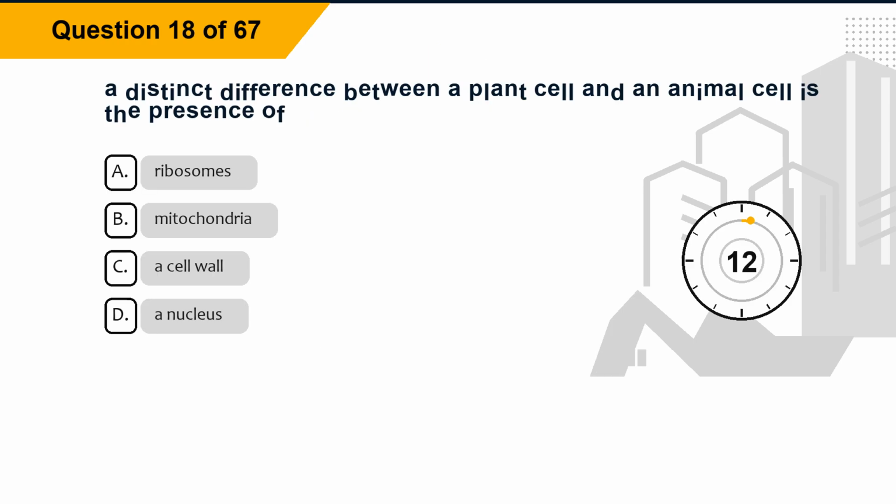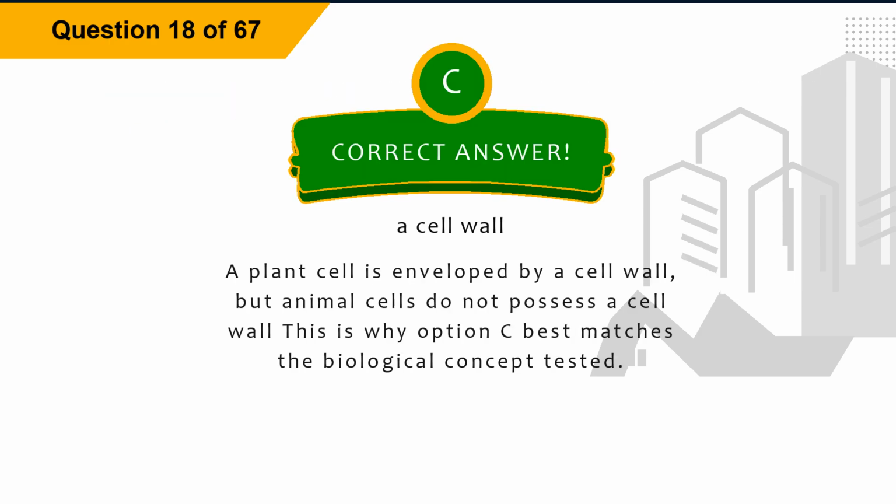Question 18. A distinct difference between a plant cell and an animal cell is the presence of Option A, ribosomes. Option B, mitochondria. Option C, a cell wall. Option D, a nucleus. The correct answer is option C, a cell wall. Explanation. A plant cell is enveloped by a cell wall, but animal cells do not possess a cell wall. This is why option C best matches the biological concept tested.